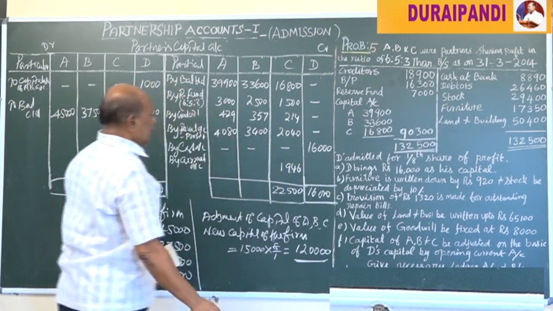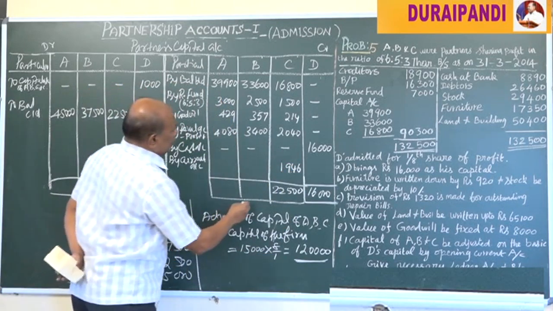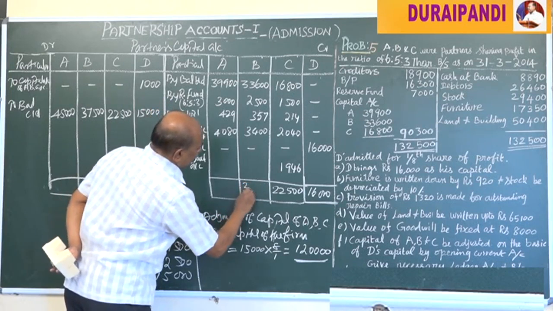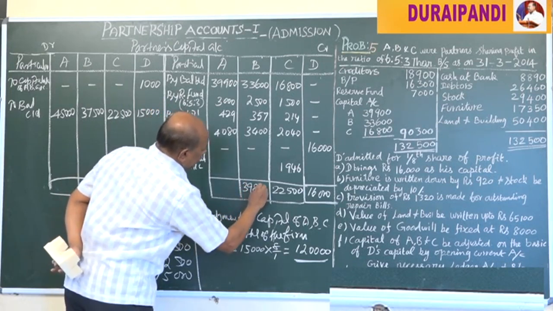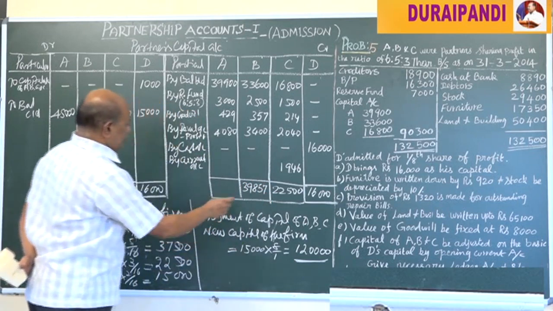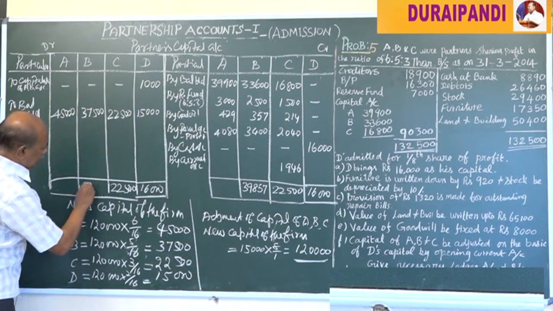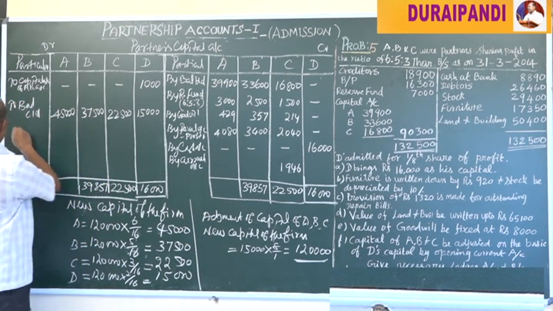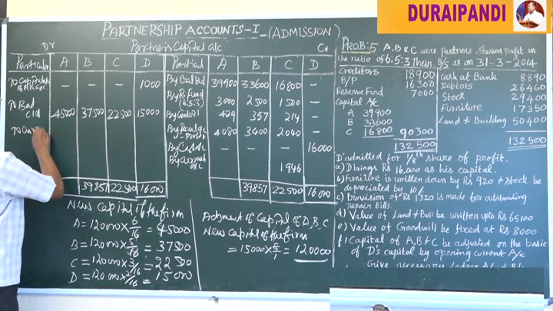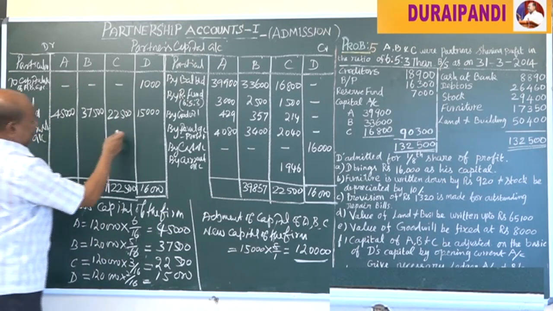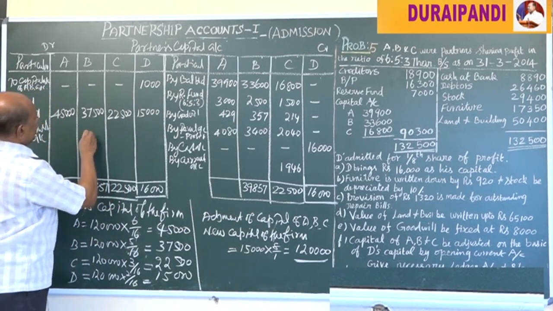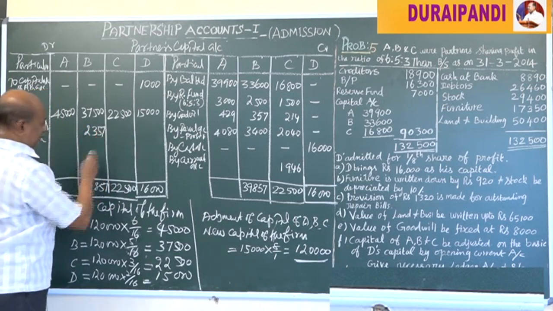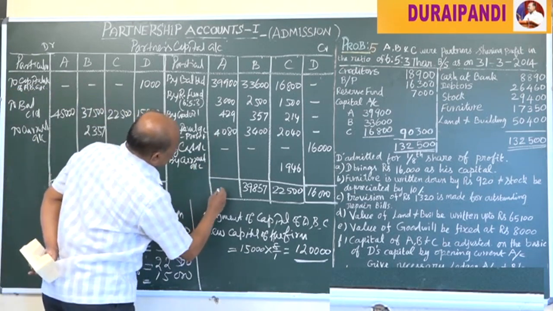1,946. Then we have to close B. How much total here? 39,857 to current account. Here how much? 2,357. Here the total.